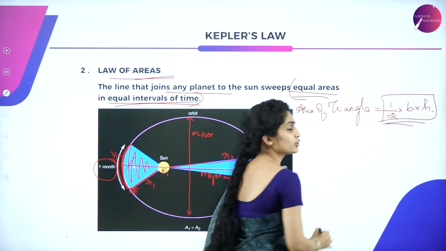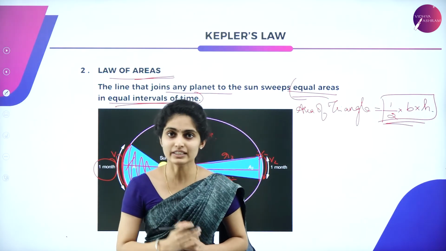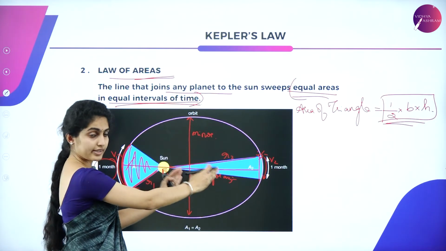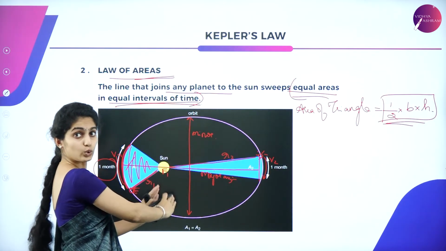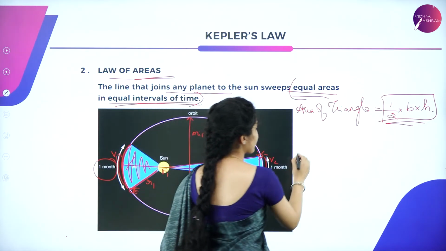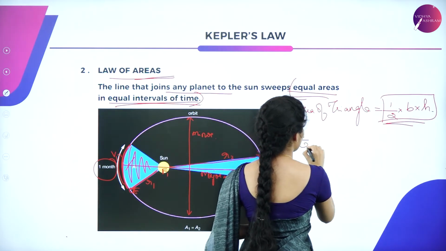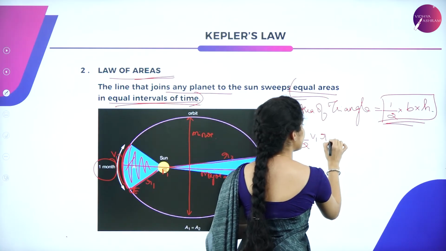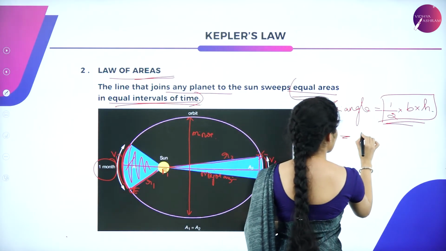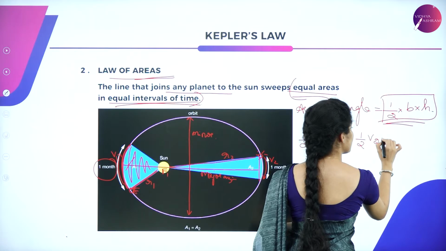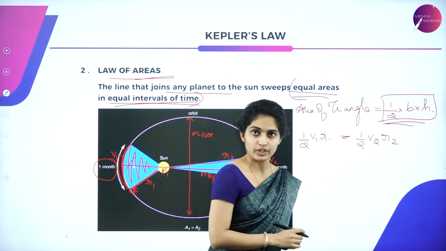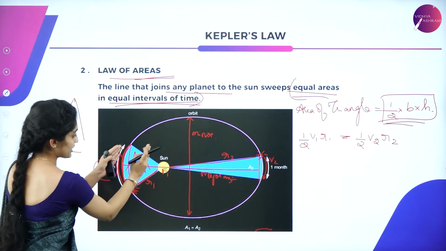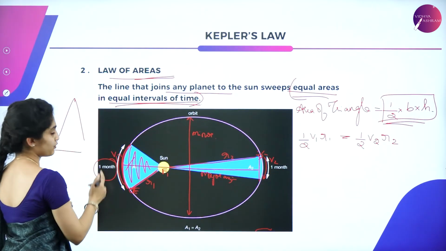So if you consider two triangles and compare the area of this triangle with the area of this triangle, you have half into base, which is V1, and height R1, equal to half into base V2, height R2. Suppose you fix this triangle in another form.